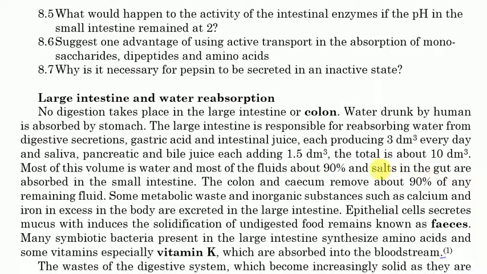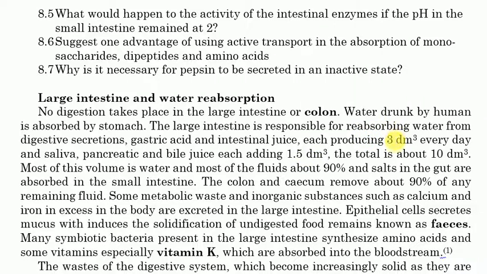Now you see, gastric acid and intestinal juice, they produce 3 dm cube every day each. So 3 dm cube, 3 dm cube, we get 6 dm cube. Then after that we have saliva, pancreatic and bile juice, each adding 1.5. 1.5 times 3 we get 4.5.